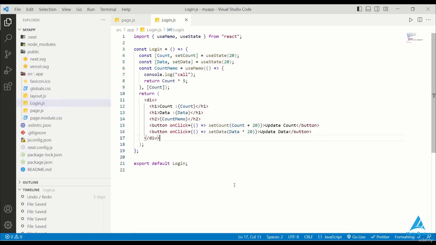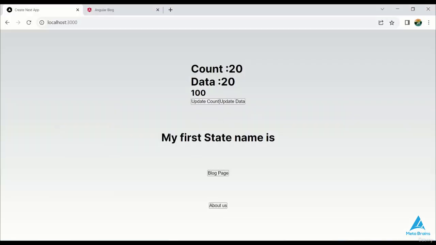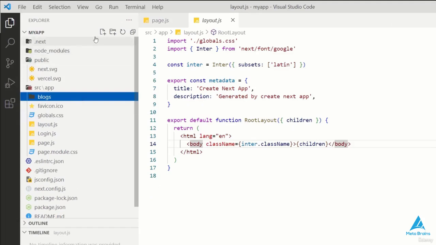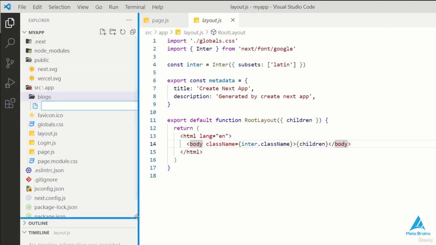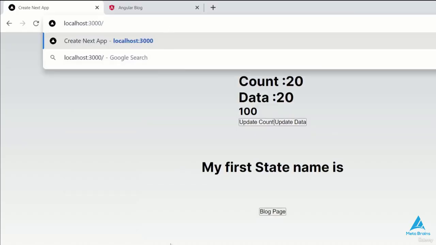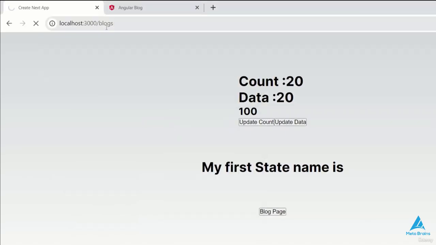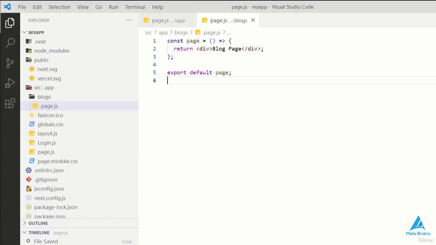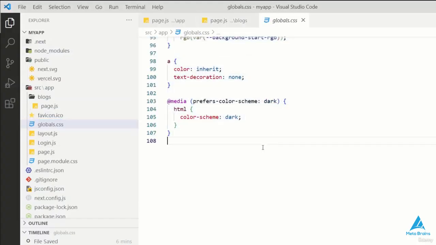I've created the login.js component and its data is being displayed on the main page. However, I want the data of my component to be displayed on a different page, so we can organize our website into distinct sections. For this, I'll create a blog.js component, and when I open the blog page, the content from the blog.js component is displayed there. If I click on Save Blog Page, you can see where the blog page is located. I've opened my local CSS file so that I can create a new page.